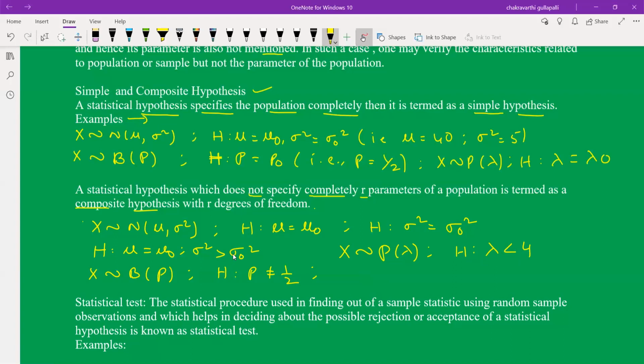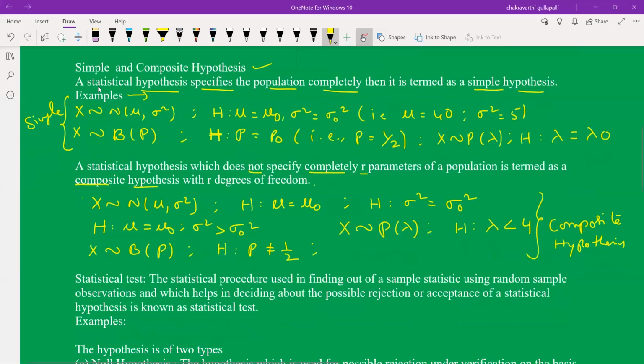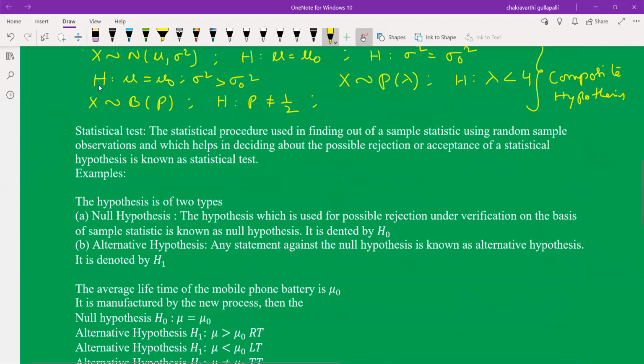These are the examples of the composite hypothesis. These two examples are simple hypotheses.